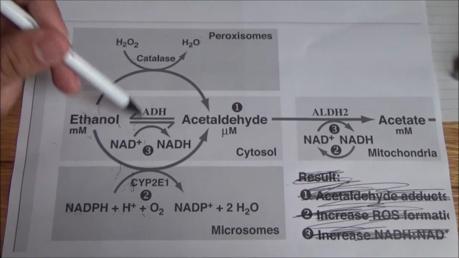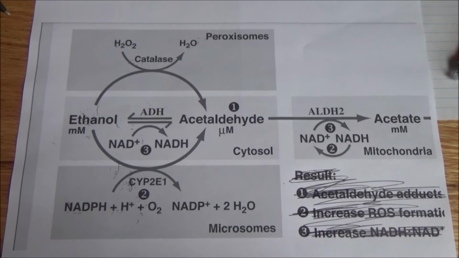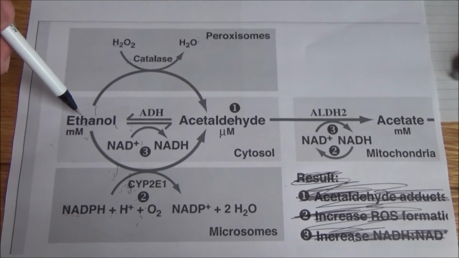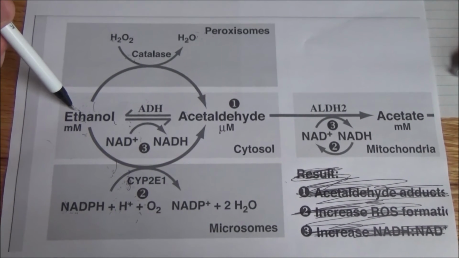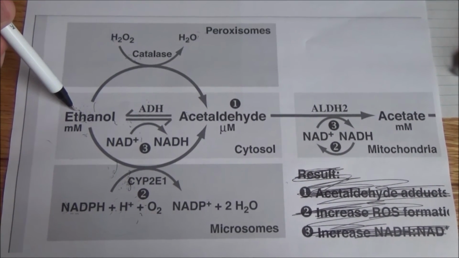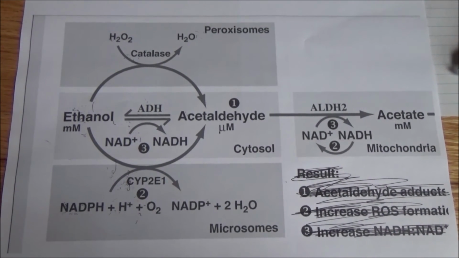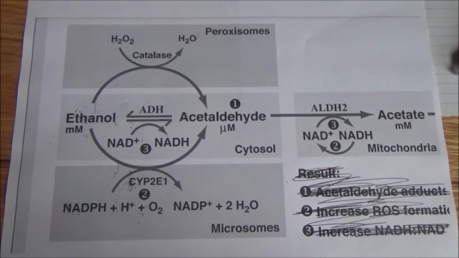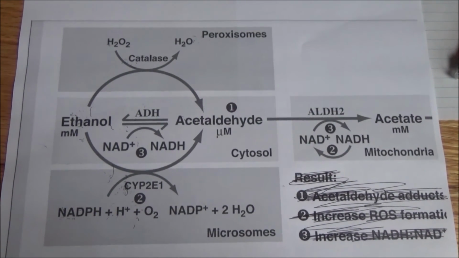Even though we have this reaction, this reaction, this reaction, all going to make sure we don't get ethanol in our system, what are some possible reasons that we still have ethanol within our circulation, going around our blood system and making us drunk? I'd like you to answer that question, and please put some thought into this. I'm not going to give extra credit points if it's not a good answer.